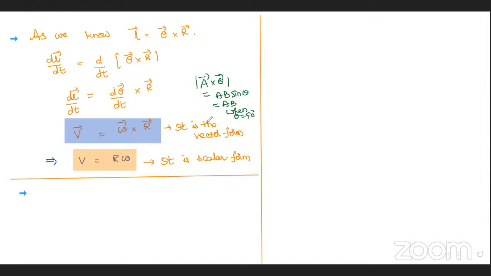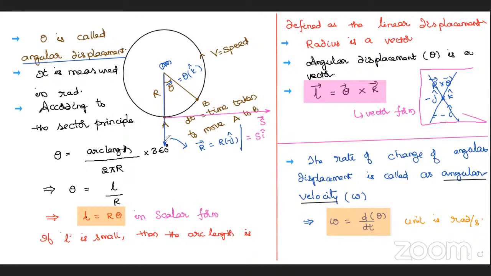Between A and B. Right. In the same way here, I wrote v is equal to r omega, meaning r and omega are perpendicular to each other. That's actually what I tried to explain here. R is along the y-axis now. Theta is always in what direction? Z-axis. Or here along the y-axis, or simply, r is in the plane and theta is perpendicular to the plane? They are always perpendicular to each other or not?